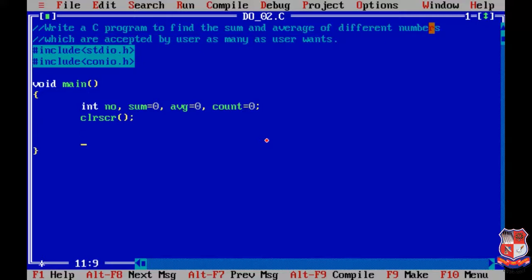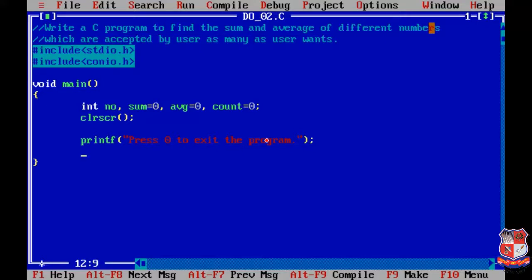Okay, now we are giving a warning message to the user, that if you want to quit the program you have to enter 0. So we'll write: press 0 to exit the program. This is how we can inform the user that if you want to quit the program, please enter 0.